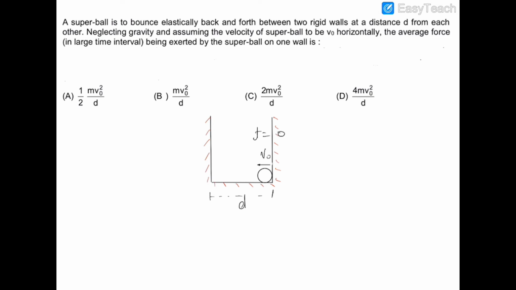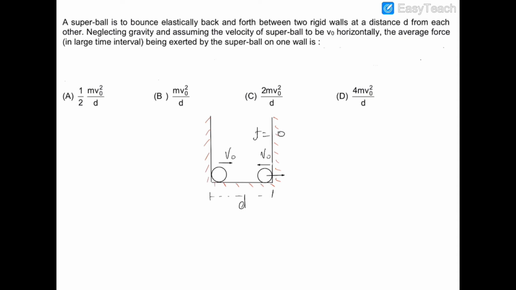Now it will go and strike the second wall at this point, and it will again rebound like that with the same velocity, and it will again strike the first wall in this direction.